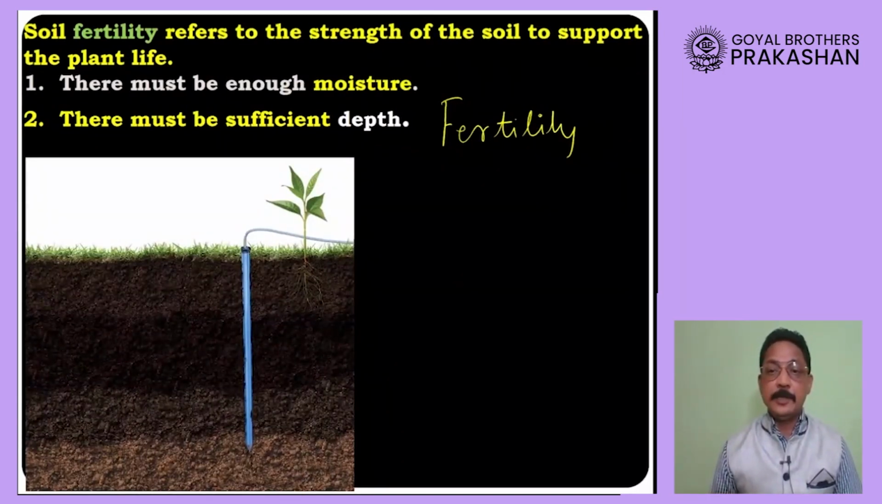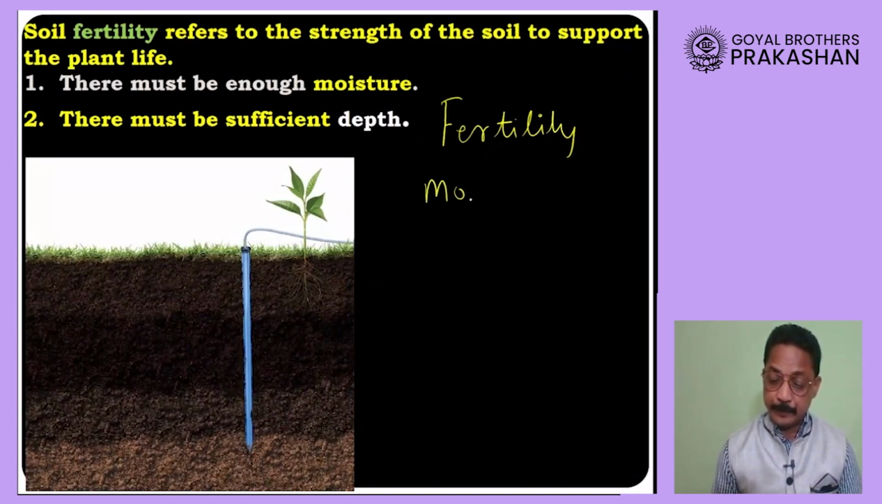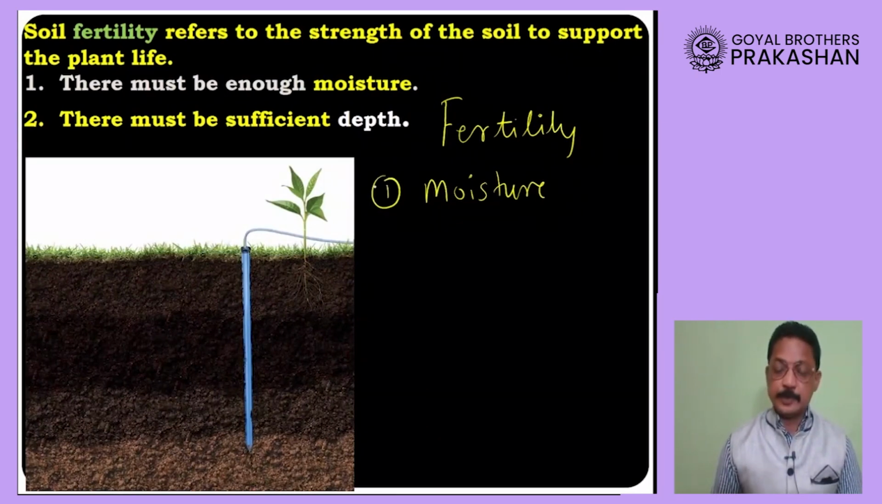And this fertility of the soil depends upon many factors. One such factor is moisture. Is enough moisture present in the soil? Moisture is needed by plants for germination of seeds. If the seeds germinate, then there will be growth. That means moisture is a very important factor.